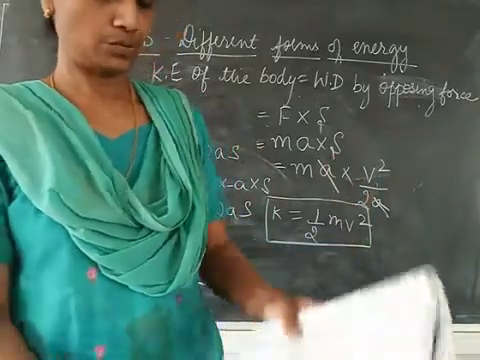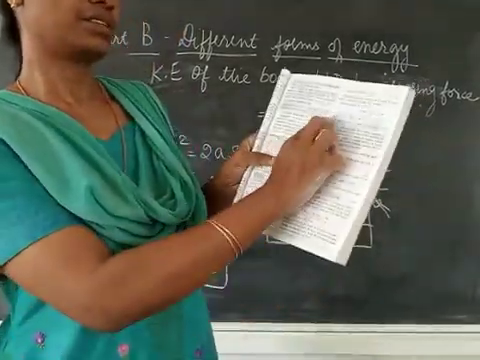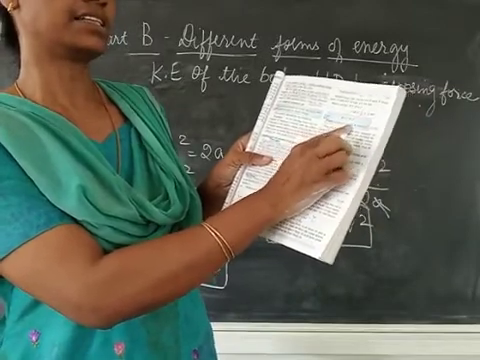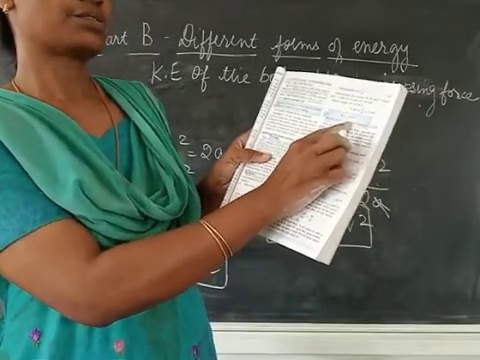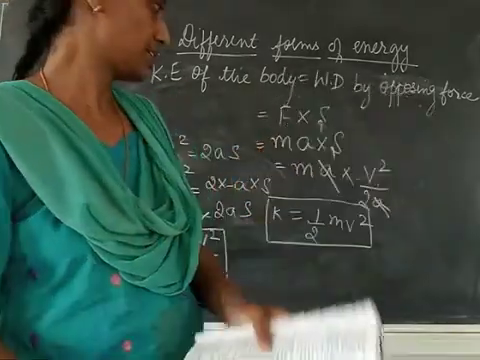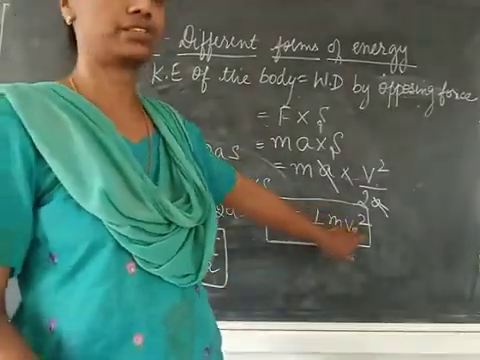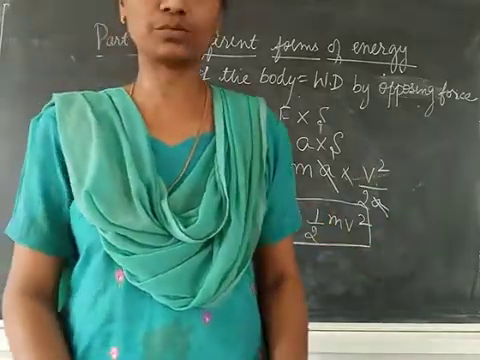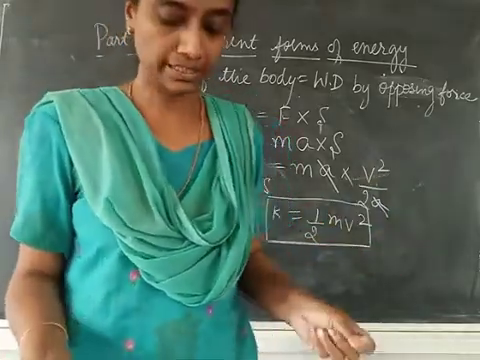So the final expression is here. Kinetic energy is half mv square. So it's directly proportional to mass and directly proportional to square of velocity. So based on this, there are some logical questions which we will do later.